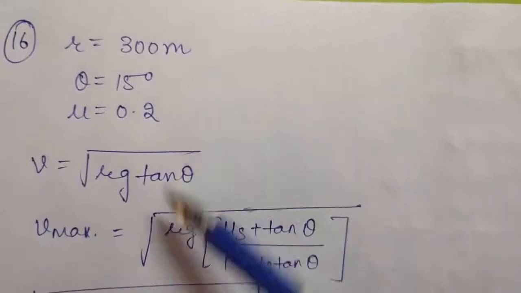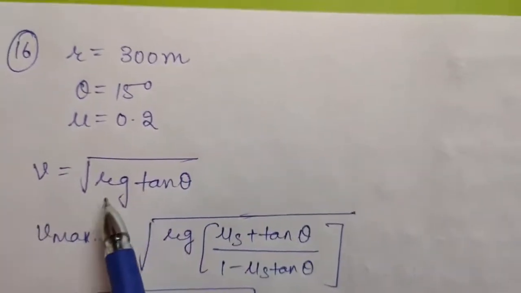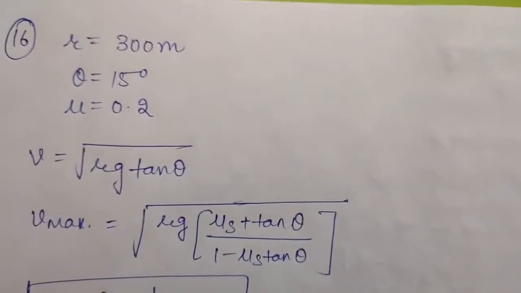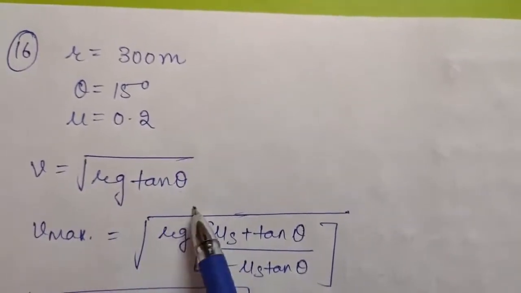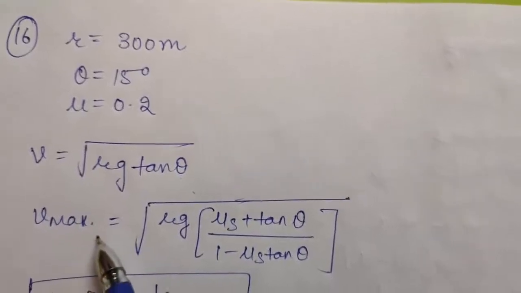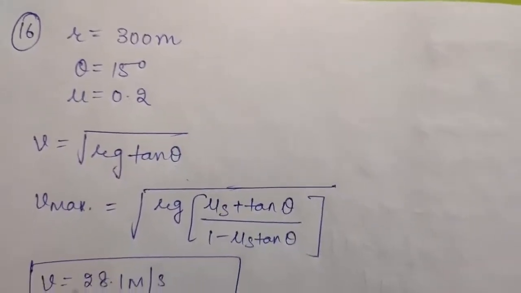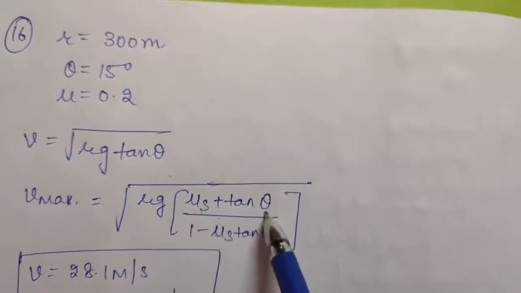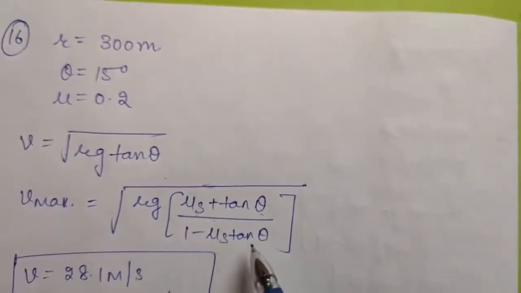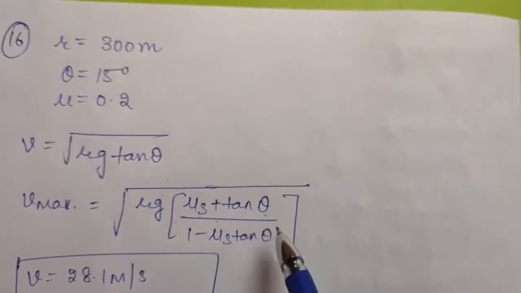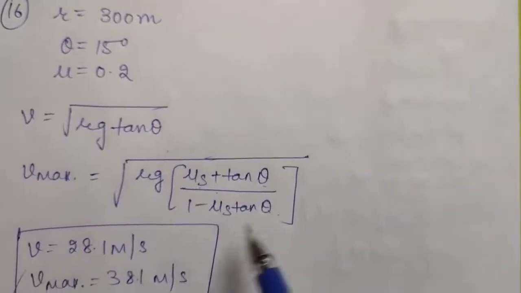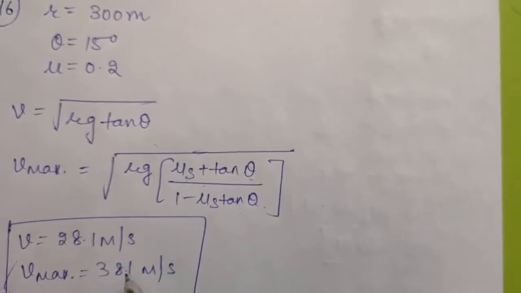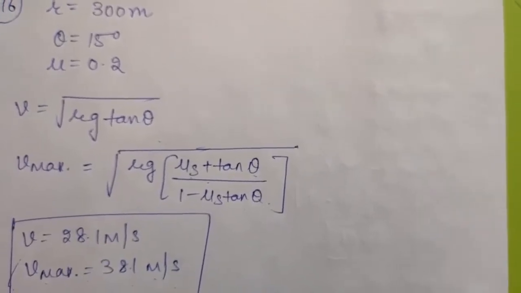If these things are given to you, the optimum velocity will be under root rg tangent theta, because as you know tangent theta is v square upon rg. So v will be under root rg tangent theta, and the maximum velocity, as you have calculated in theory lectures, is under root rg into mu s plus tangent theta upon 1 minus mu s tangent theta. Now all the values are given in the question. Put the values. V will come to be 28.1 and the maximum speed will come to be 38.1 meter per second.